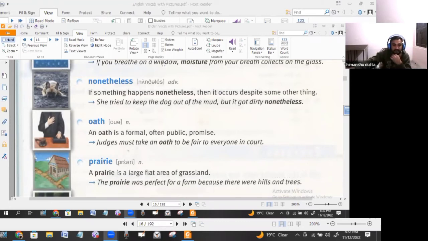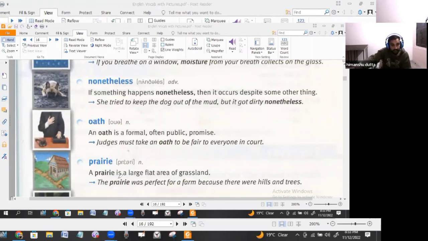Now thereafter we have prairie. Very nice. Prairie. So a prairie is usually a grassland area. We call it a grassland area. Prairies. I think I have read that word somewhere in a chapter.